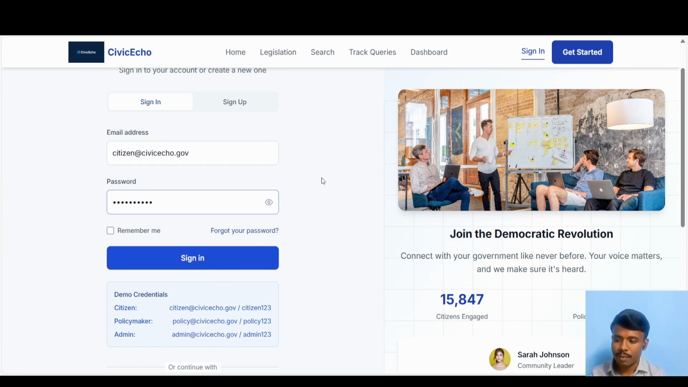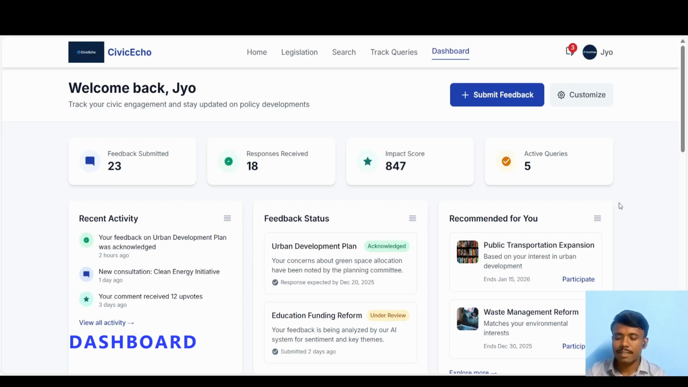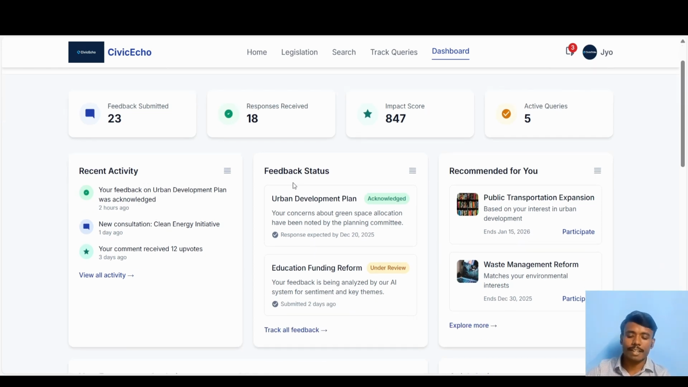So after signing in, we'll get straight into the dashboard, which will contain all the user's queries and analysis for that particular user. So we can see there are some feedbacks and responses and also impact scores and active queries of that user. You can see the recent activity, feedback status.